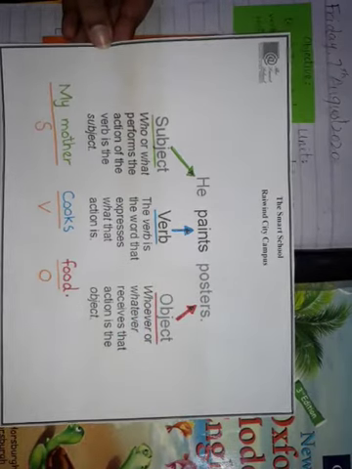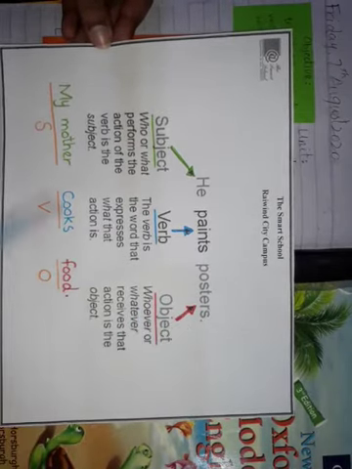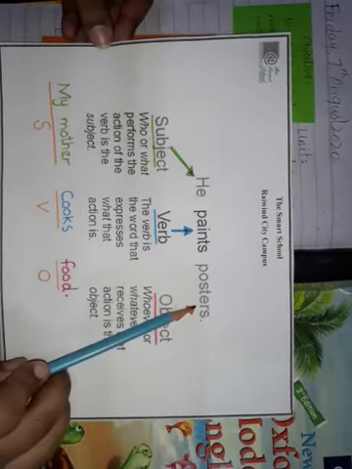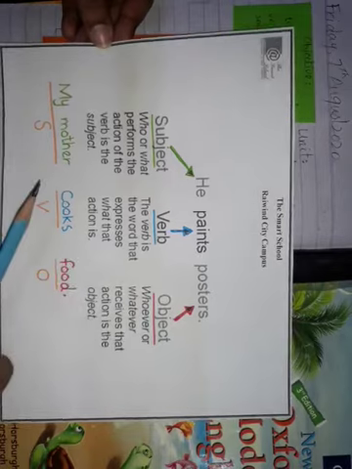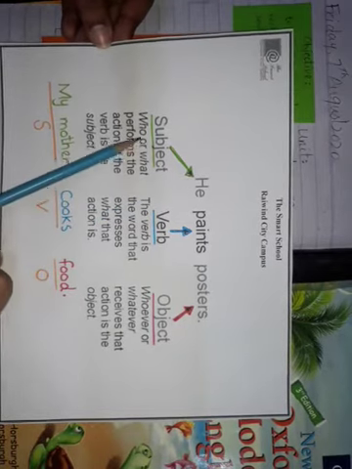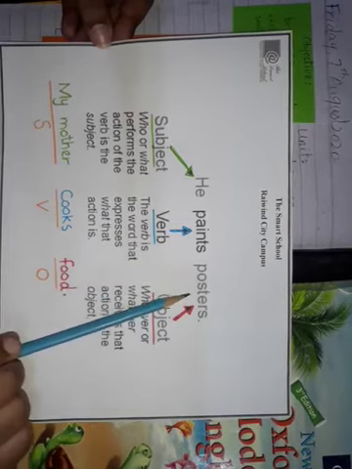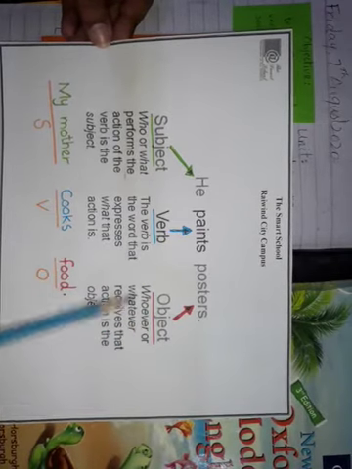Action has been done on posters. काम किस चीज़ पर किया गया? किस ऑब्जेक्ट पर किया गया? पोस्टर्स पर. और काम किया किसने? He. So he is the subject, paints is the verb, and poster is the object.